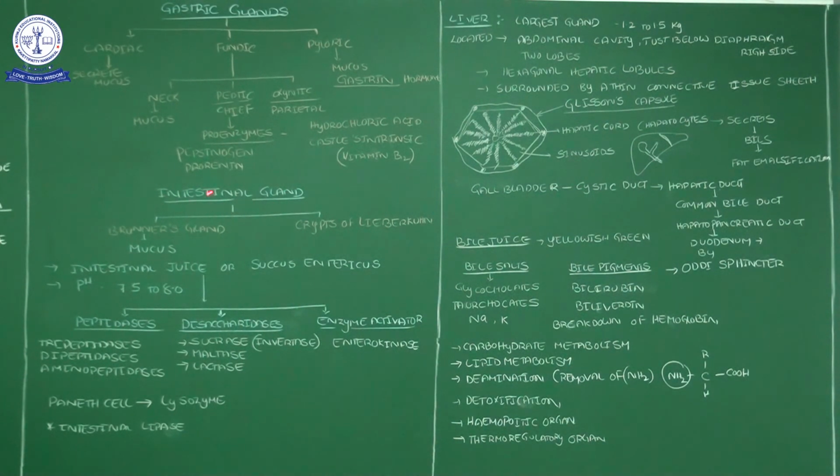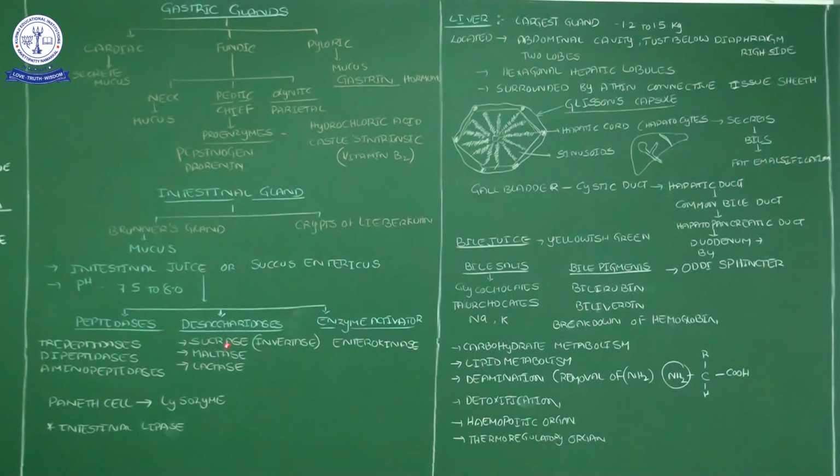intestinal glands. The intestine has two different types of tissue. One type of tissue we call Brunner's glands. Next, the crypts of Lieberkühn. Don't confuse crypts of Lieberkühn and islets of Langerhans. I will tell about the islets of Langerhans at the pancreas time. Here, crypts of Lieberkühn and Brunner's glands are totally part of the intestinal glands.